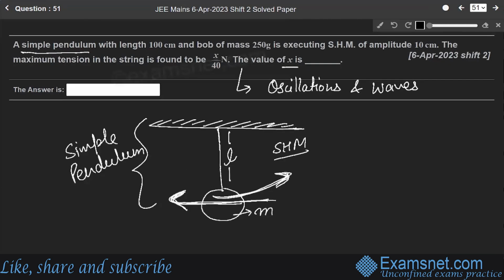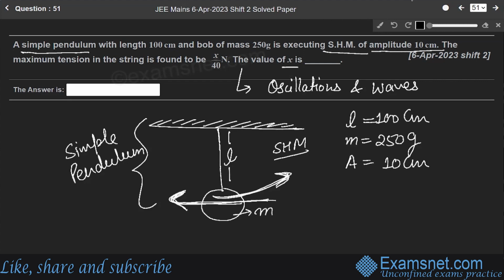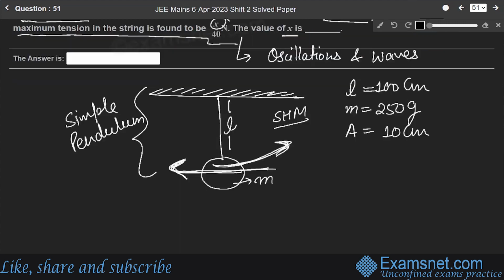Simple pendulum. According to this question, the length L of the string is 100 centimeter and the mass of the bob is 250 gram. It is performing simple harmonic motion and its amplitude A is 10 centimeter. The maximum tension in the string is found to be this. We have to find this value of x.